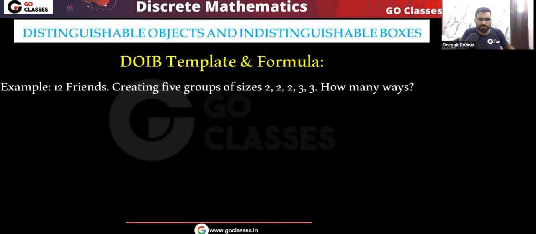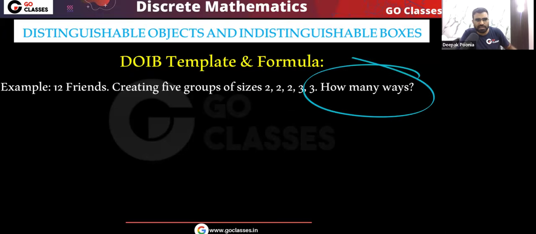Let's see the first example. We have 12 friends and we need to create 5 groups of size 2, 2, 2, 3, 3. You can see the total is equal to 12. Yes or no? So basically we need to divide these 12 friends into 5 groups. Okay, one group will have size 2, another size 2, another size 2, another 3, another 3. Okay, so how many ways are there?